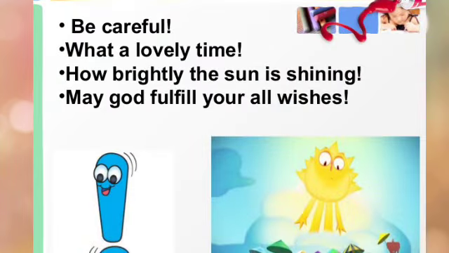Let's see some other examples of exclamatory sentences. First, be careful. Second, what a lovely time. Third, how brightly the sun is shining. Fourth, may God fulfill all your wishes.